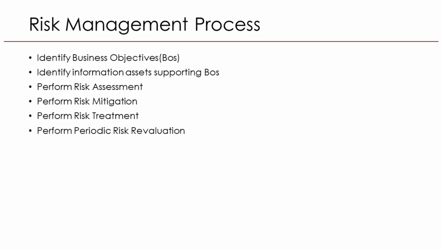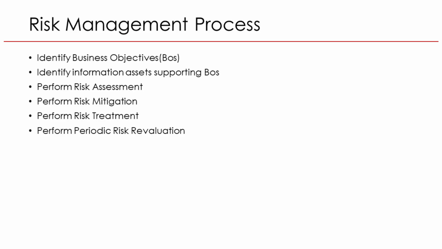Perform risk mitigation. This step involves putting controls or safeguards in place to reduce the likelihood or impact of risks. Example: the bank implements firewalls, strong password policies, two-factor authentication, and regular system backups.